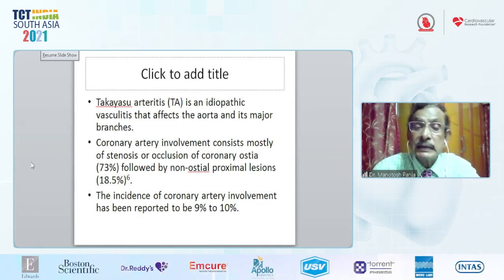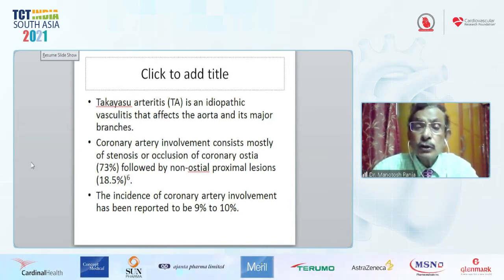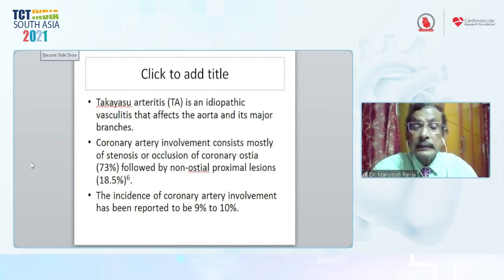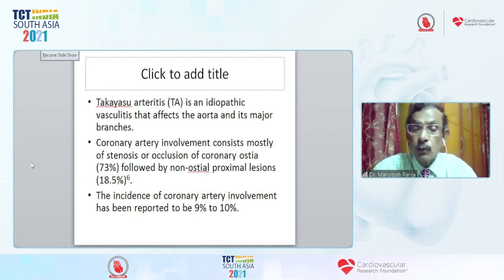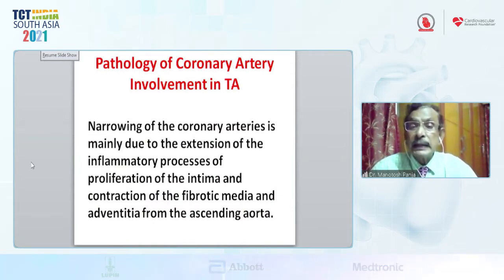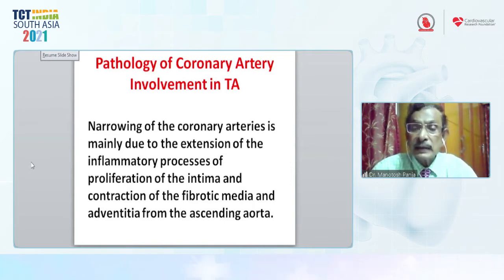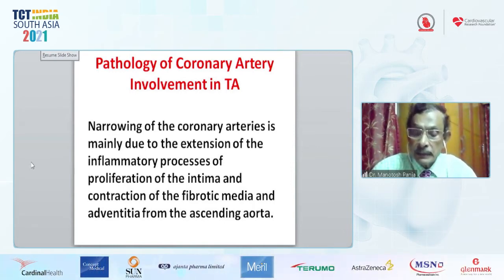Takayasu arteritis is a vasculitis that affects the outer and middle layers. Coronary involvement consists mostly of stenosis or occlusion of the coronary ostium, in 73% of cases. Non-ostial involvement is in 18% of cases. As a whole, there is about a 10% incidence of coronary involvement in the world literature. Regarding the pathology, narrowing of the coronary arteries is mainly due to extension of the inflammatory process, proliferation of the intima, and contraction of the fibrotic media and adventitia of the ascending aorta.